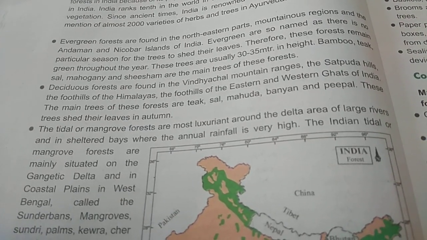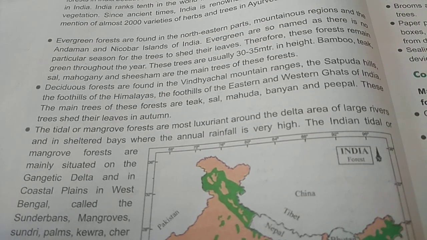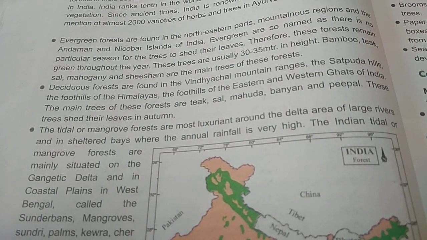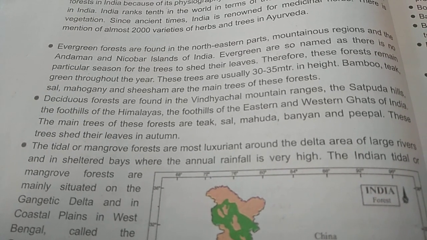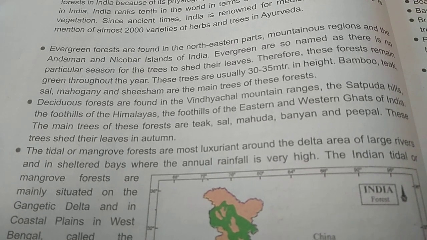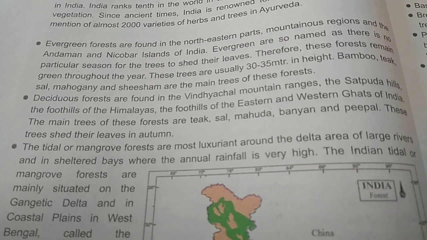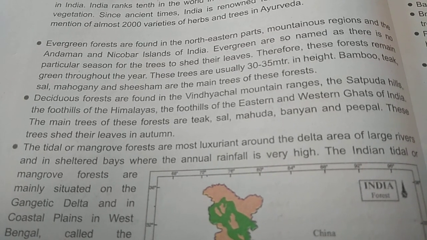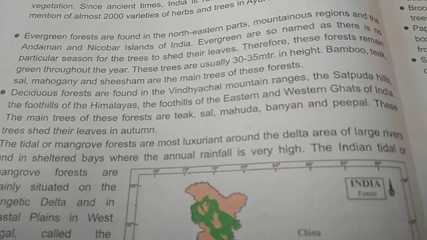First of all, evergreen forest. As the name suggests, almost the whole year it is green in color. All the trees found in this evergreen forest are green in color. So whenever we go into this type of forest, we find that greenery is there, and hence the name is given as evergreen forest. So let us know some information about this evergreen forest.